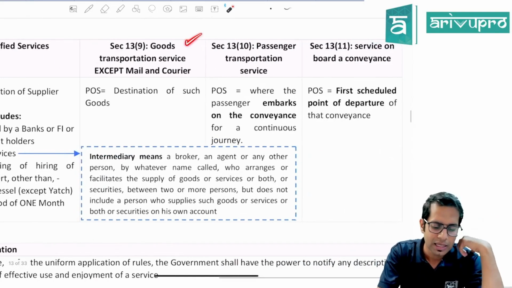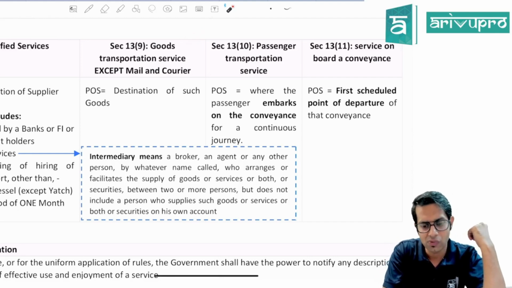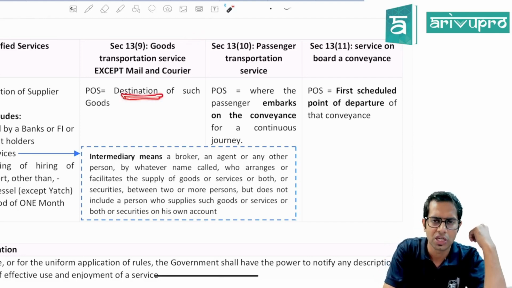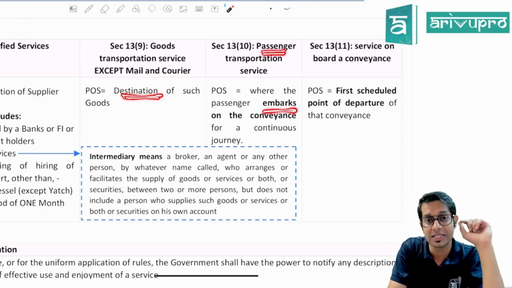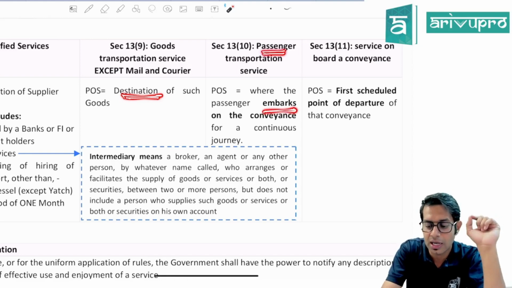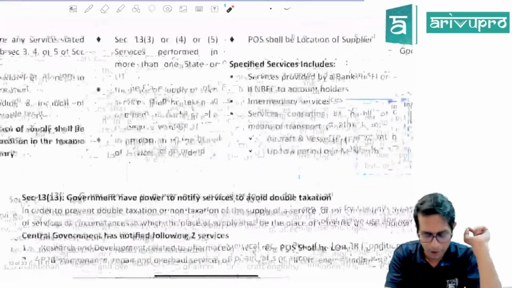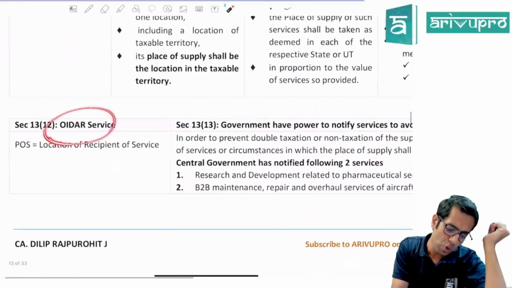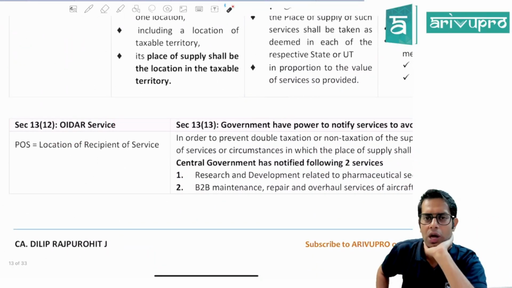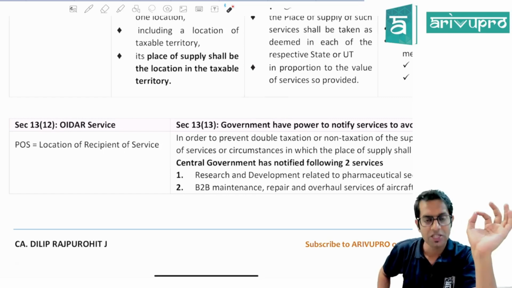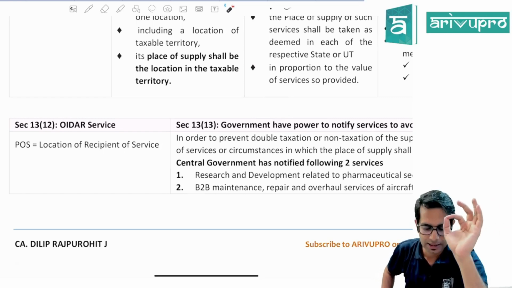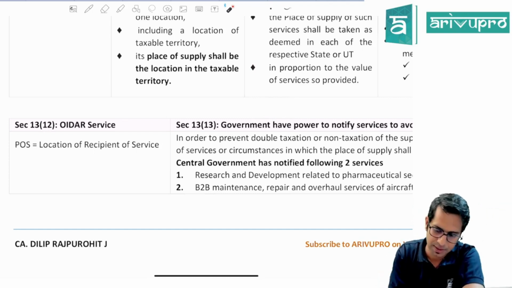Then in case of goods transportation services, what is the place of supply? Location of destination of goods. In case of passenger transport services, location where the passenger is embarking the conveyance for continuous journey. And in case of services on board a conveyance, first scheduled point of departure of that particular conveyance. So what about OIDAR service provider? You said Ola, Uber, Netflix, etc. OIDAR service provider, what is the place of supply? The place of supply is location of recipient of services.